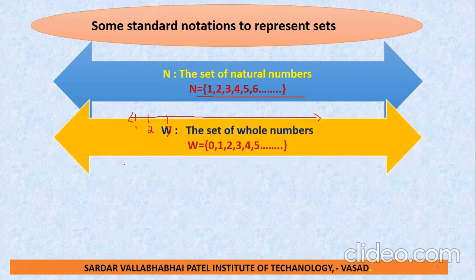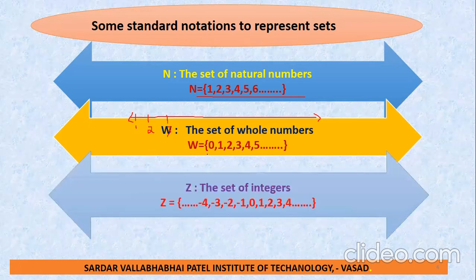Now next, the set of whole numbers. In the natural numbers, we add 0. When we add 0, the set is called the whole numbers. So in the whole numbers, the first value is 0, then 1 and so on. Now the next set is the integer set. In the integer set, we consider the negative values, 0, and the positive values. That means up to infinity, negative also: -4, -3, -2, -1, 0, then 1, 2, 3, 4 and so on.